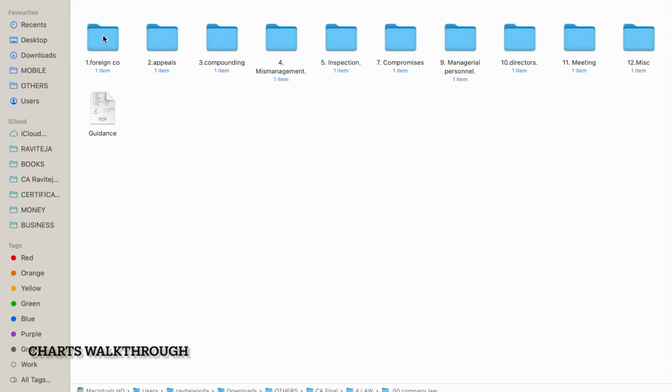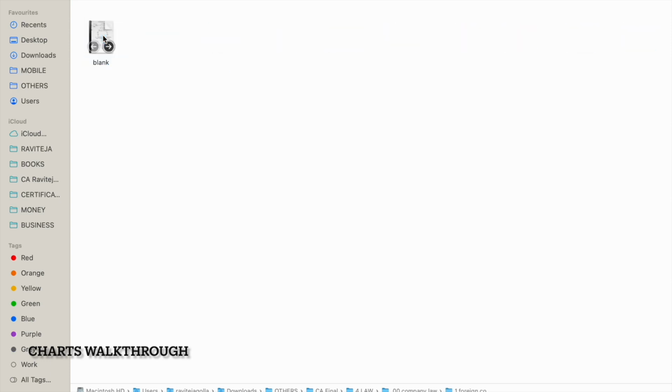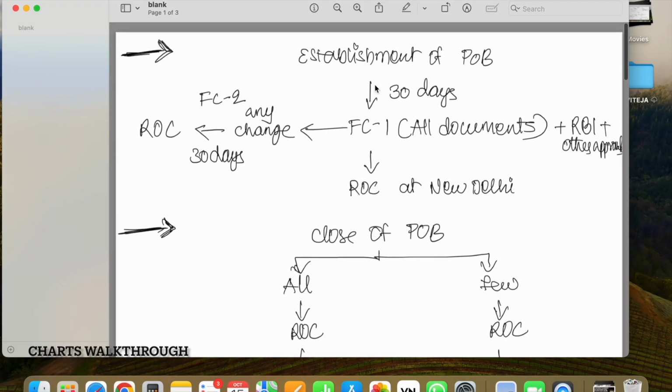So now let's open company law, for example, and foreign company. So now I'm opening this PDF. So you can see I've covered this topic. So let's go. In establishment of place of business, within 30 days you have to submit FC1 to ROC New Delhi. And if there are any changes to it, you have to submit FC2 to ROC within 30 days of the change.